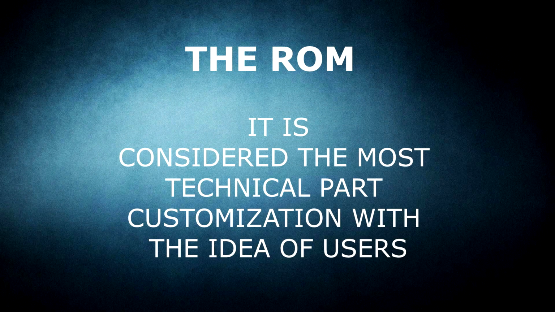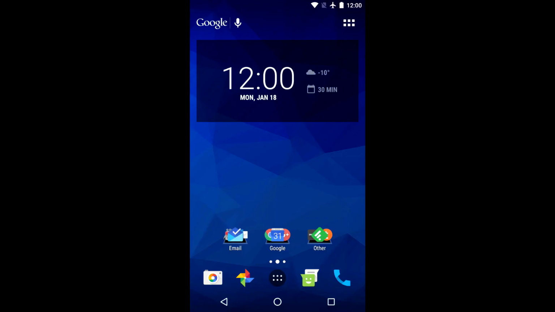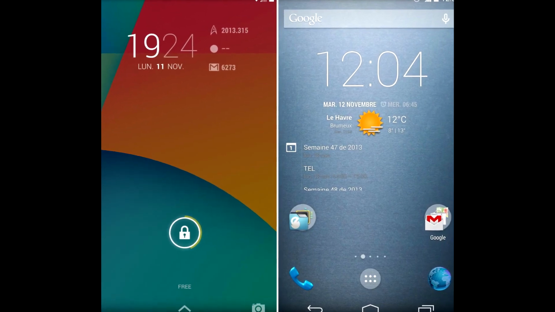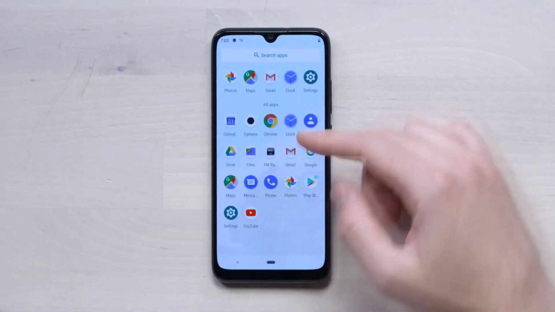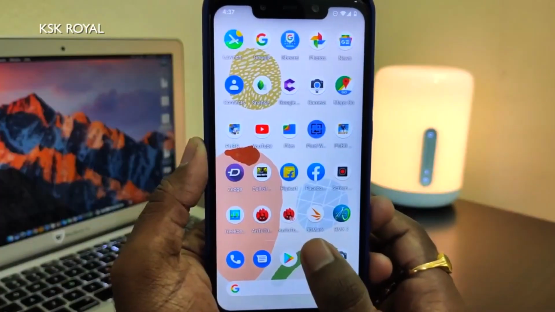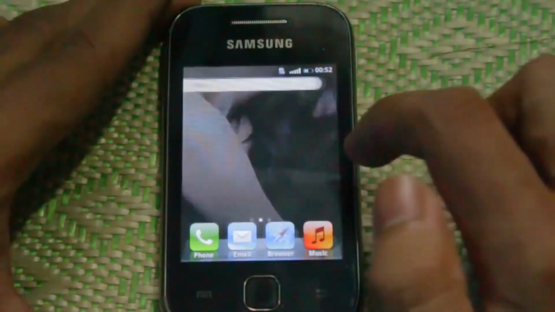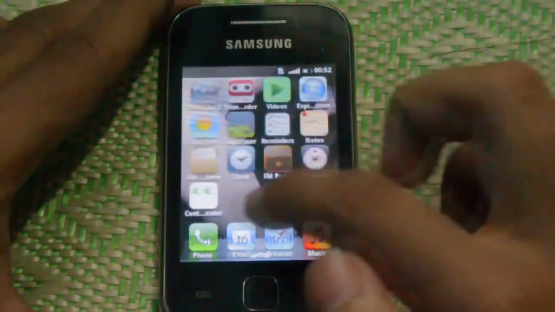Next, the ROM. ROM is considered the most technical part of customization for users. A ROM enables users to replace the operating system with a whole new one according to their likes, instead of using the Android version that comes with the device. In Android, there are a bunch of custom-built ROMs around the shell of Android in order to make them compatible with users' devices, while iOS does not have the feature at all.